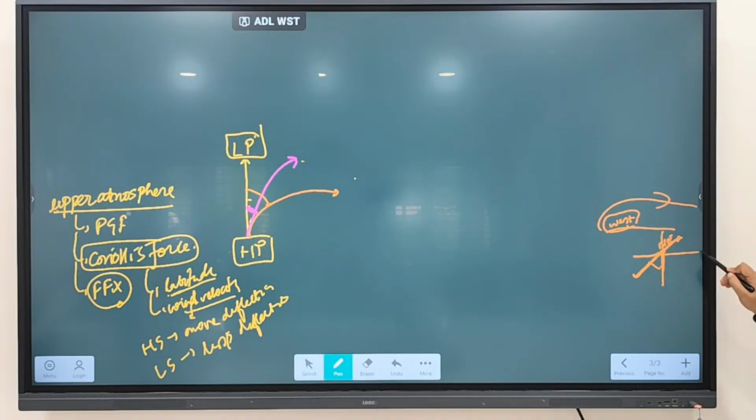That's why it is called a northeast trade wind. So that's why we discuss it. It is due to slight deflection. It is due to more deflection. So it becomes westerlies due to more deflection, and it becomes northeast due to less deflection.